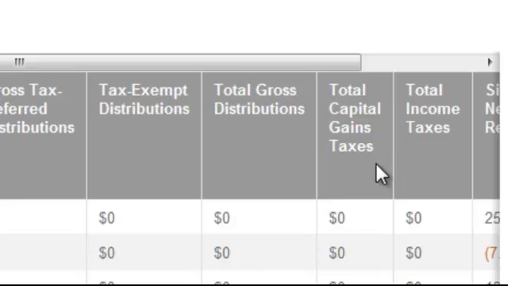Total capital gains taxes. This is the amount of capital gains taxes paid in that year. This is estimated based on historical turnover, the simulated net return, and the capital gains tax rate you have entered for that year. Total income taxes. This is the amount of income taxes paid in that year. This is based on the distributions made from the investment accounts, as well as any actual income streams, to meet the net goals.